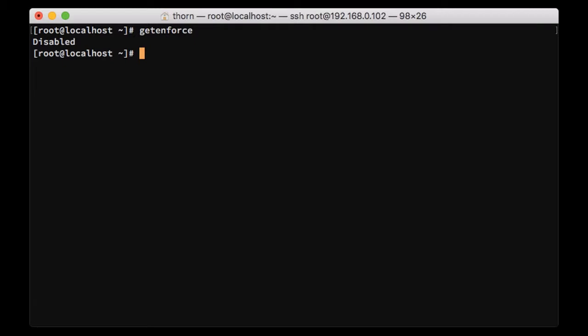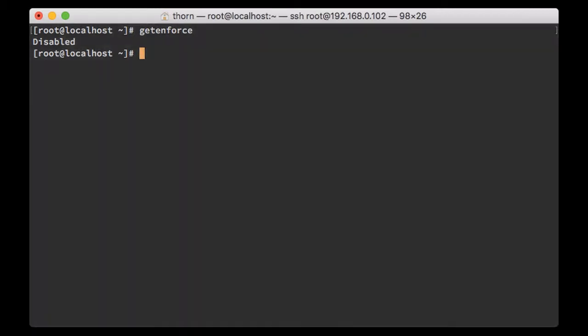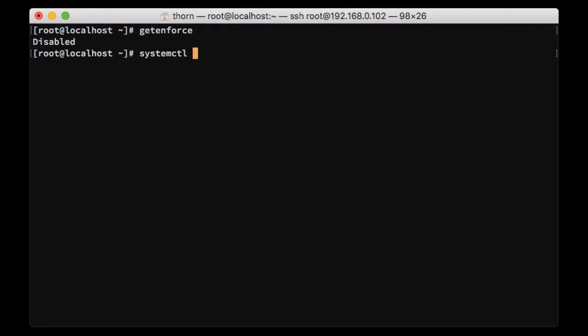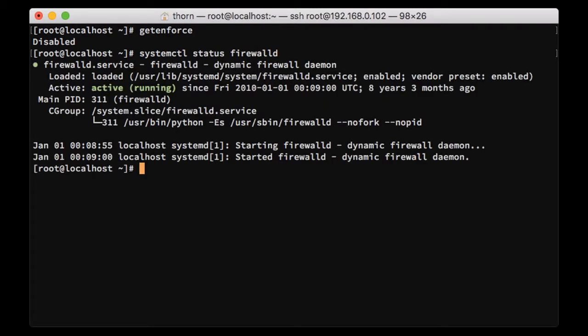SELinux is disabled, then let's see if you have the firewalld service, which I don't like actually, and I'm gonna first delete it. Stop firewalld.